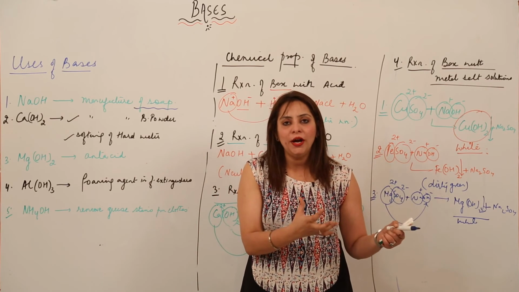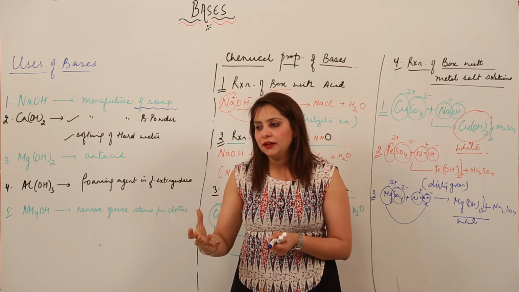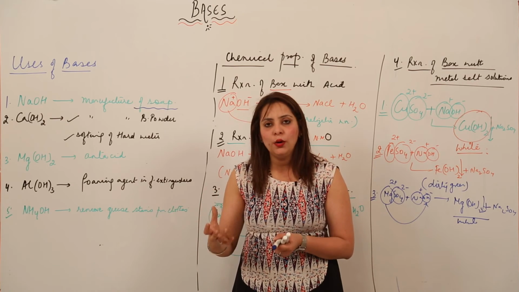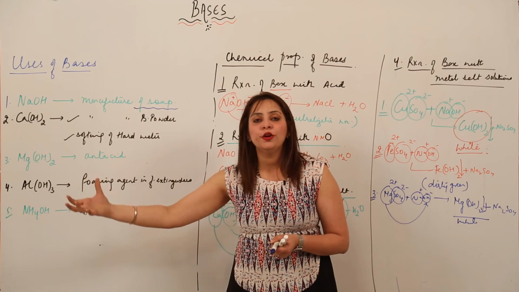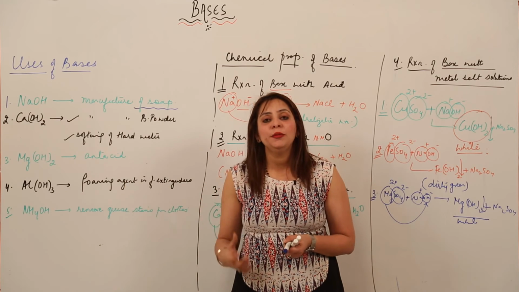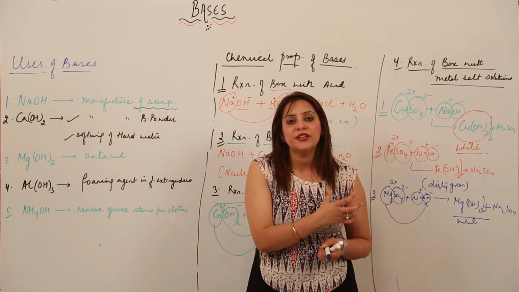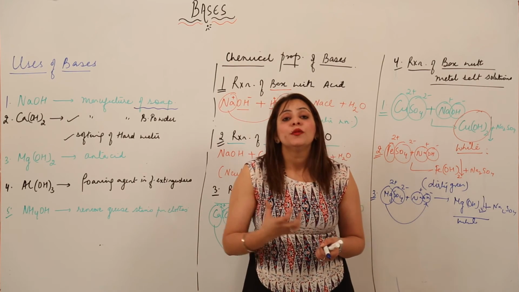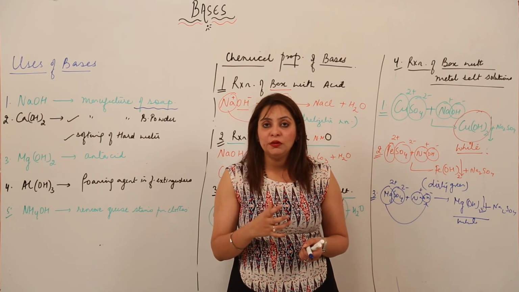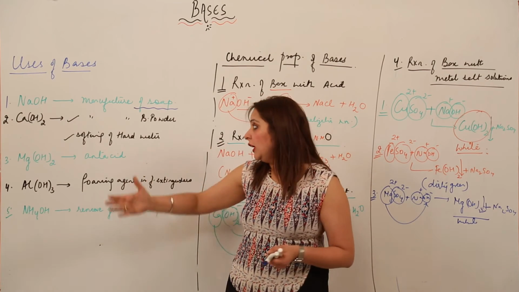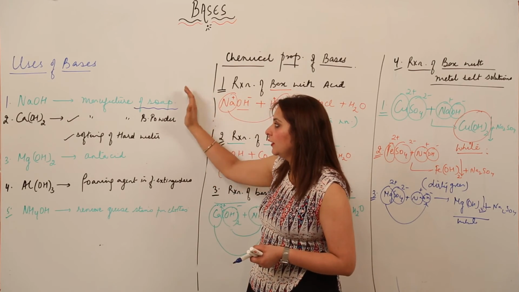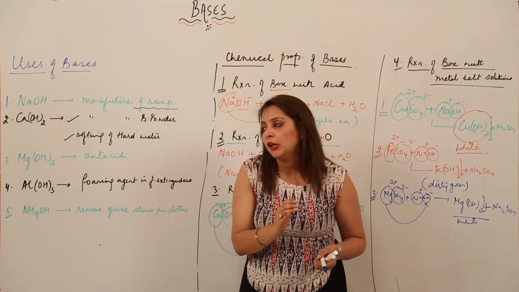When vegetable oil reacts with NaOH, it leads to the formation of soap and glycerol. So NaOH is one of the reactants which reacts with vegetable oil or animal fat, and it gets converted into soap. So it is beneficial in the case of saponification.